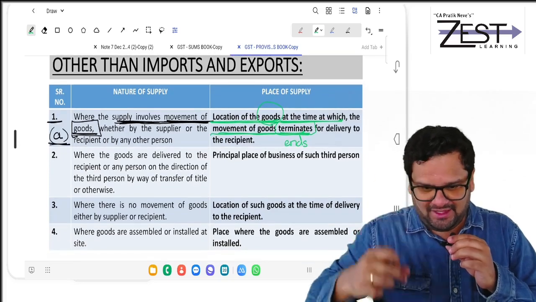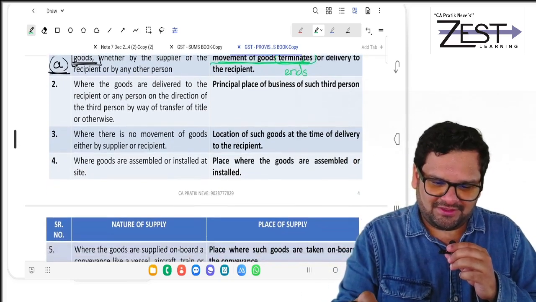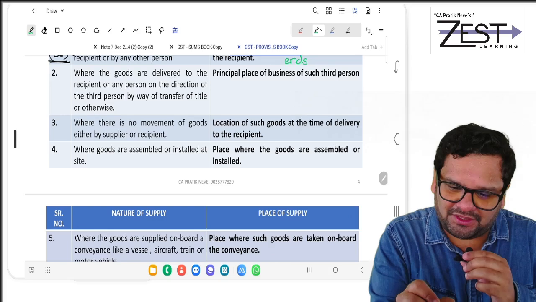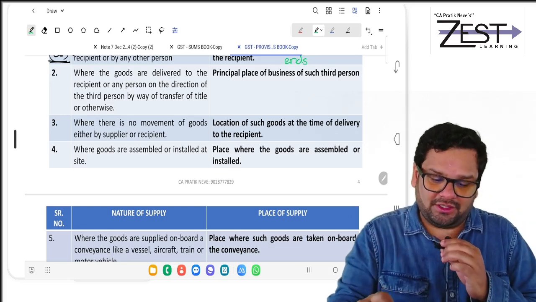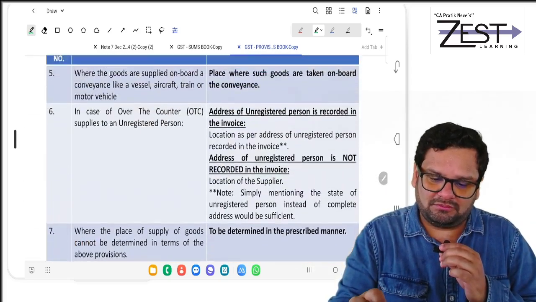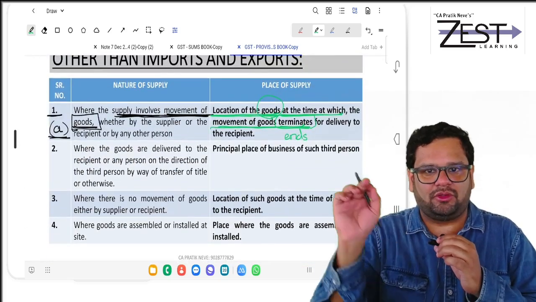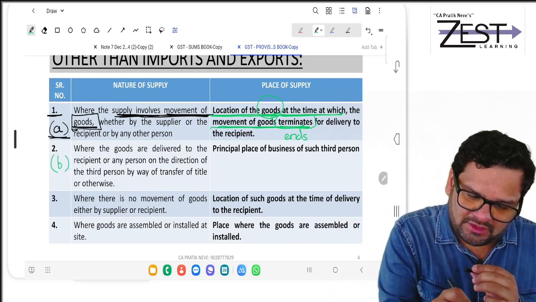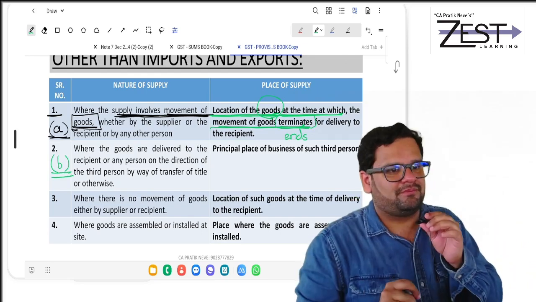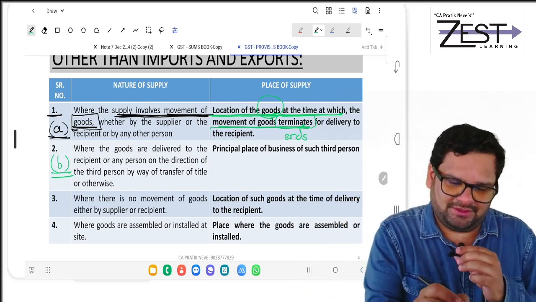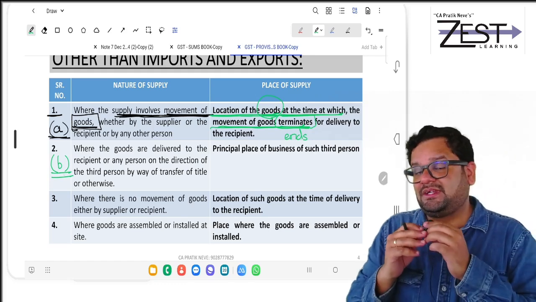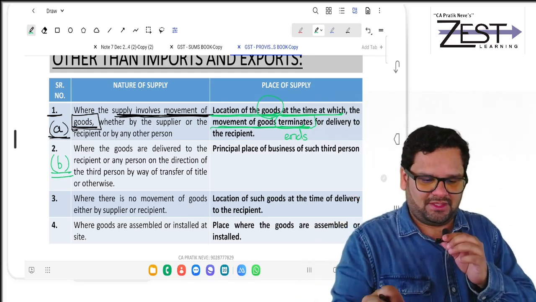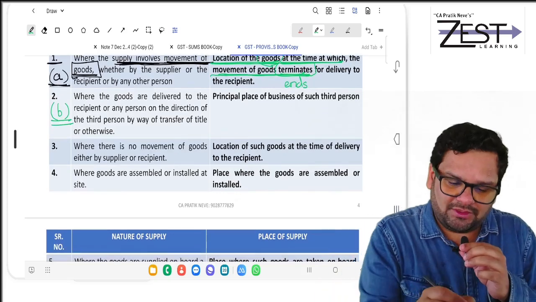Next. Second case. Where the goods are delivered to recipient. Can you see? Now second case. Actually, I want to explain it on the board systematically. So second case we'll have to keep it pending for some time. That is 10.1b. 10.1b. Because for that you'll need to understand with a diagram. Okay. But see the next one.